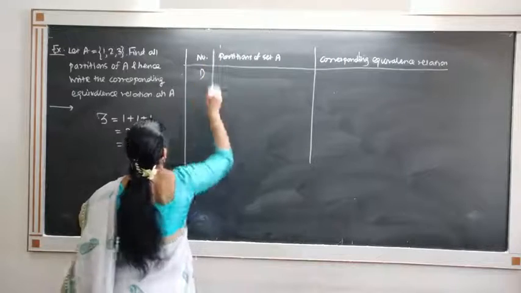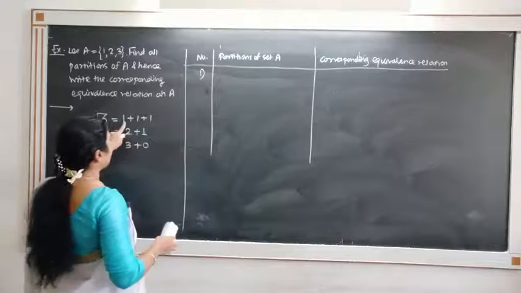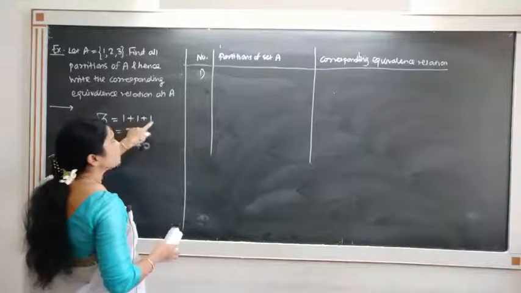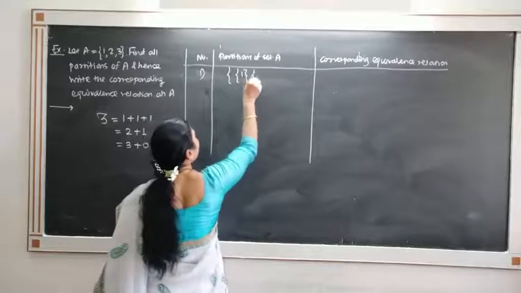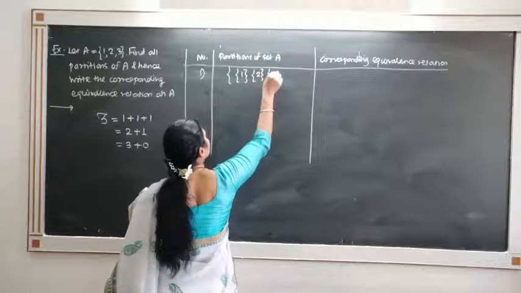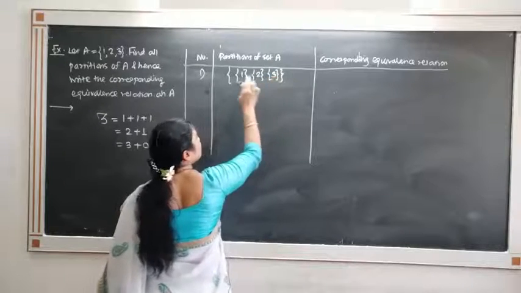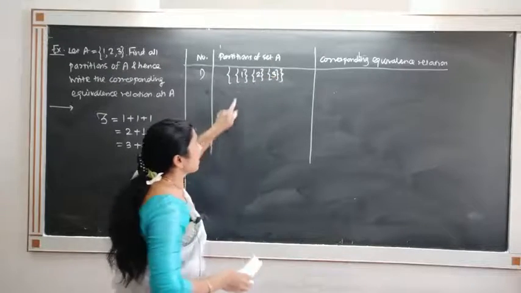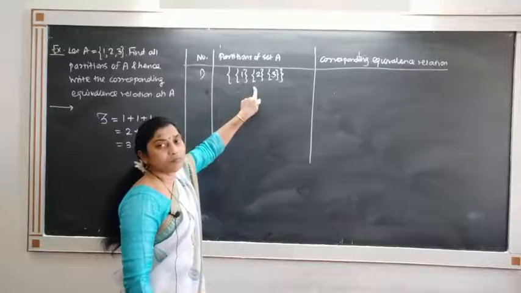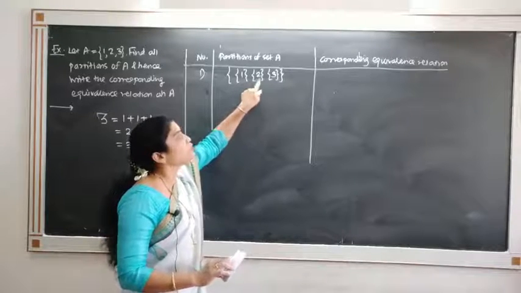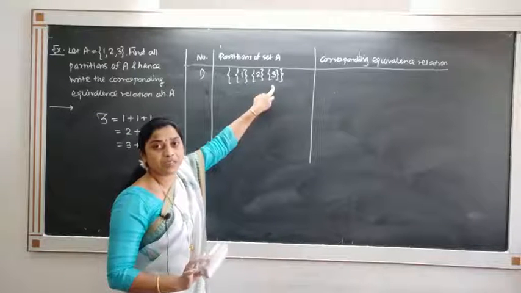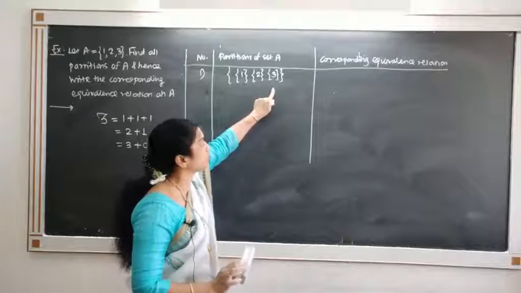Now see, for the first one, if you have the partition of 3 as 1 plus 1 plus 1, we are able to write down separate 1, 2 and 3. Why is this a partition? If you take their union, it is the whole set A, and if you take the intersection, it is the empty set. So obviously this is a partition.